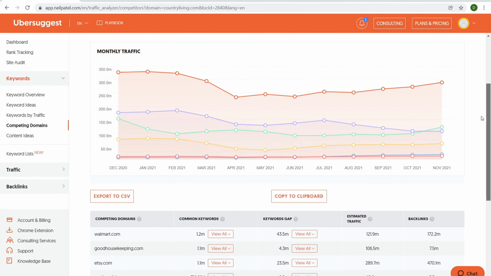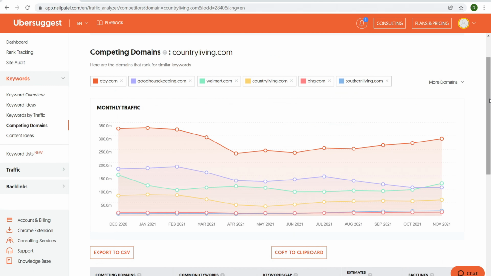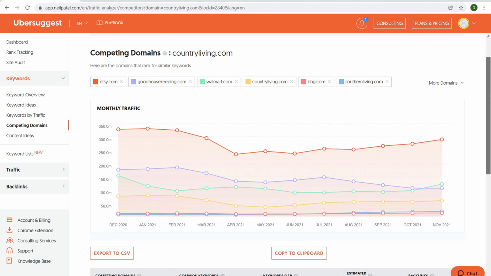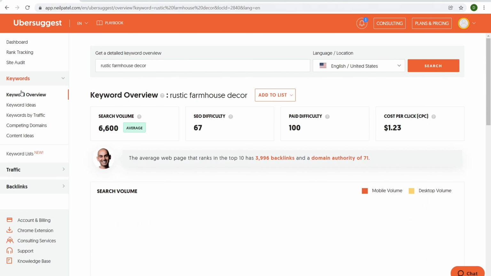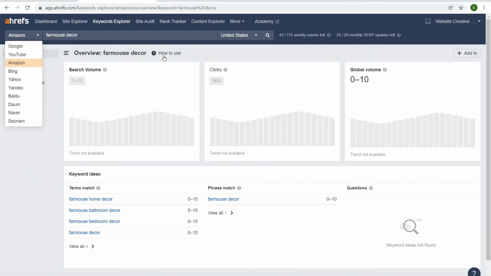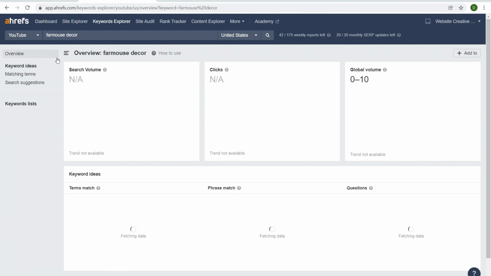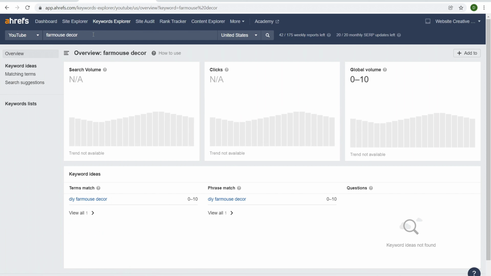Okay, so which one is better? In general, I like both. With both, you can functionally do the same thing, generally speaking, with regards to keyword research. I can put in competitors' domain names over here, get different keyword ideas, etc. And it's pretty similar to Ahrefs. It's not like Ahrefs is vastly superior. The only thing I like about Ahrefs that Ubersuggest doesn't provide is this ability to do keyword research with regards to keywords for YouTube. And I find that really helpful.